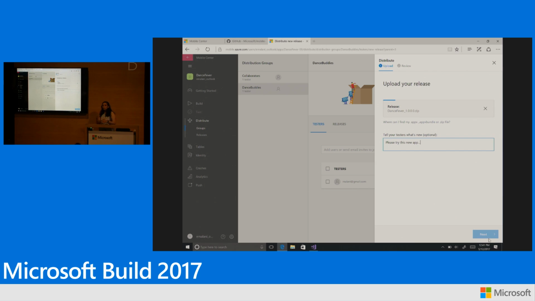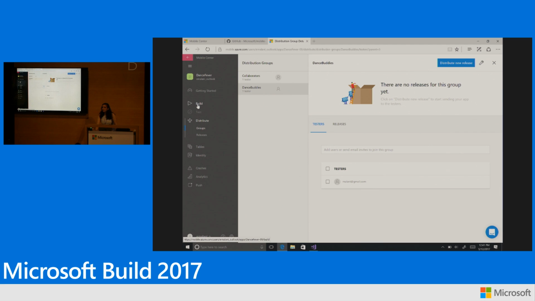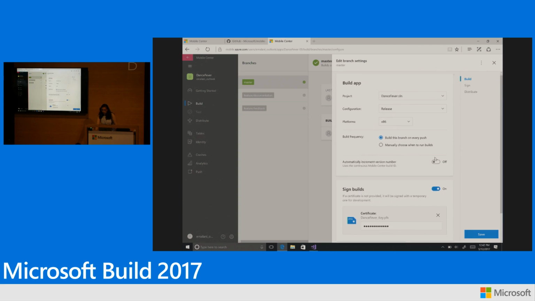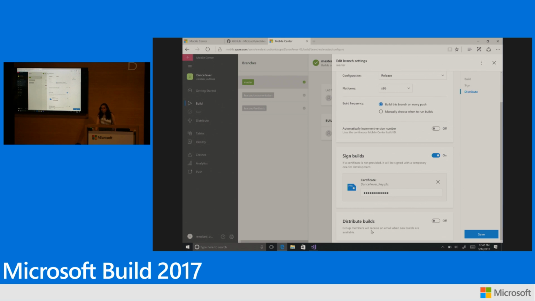I'll not wait for distribute to load, but I would like to show you a nice integration that we have for continuous delivery in Mobile Center for UWP apps. So if you go back to the build beacon, remember we set up a configuration. If I click back on it for my master branch, this is the option right there that lets you distribute already passing builds to a group of distribution people that you have defined for this app.